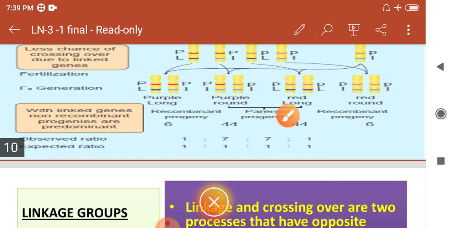Here purple round and red round is the parental character. So only these parental characters have the higher frequency, 44 and 44. Only the new progeny frequency is only 6 and 6. So here the expected ratio is 1:1:1:1, but the observed ratio is 1:7:7:1.